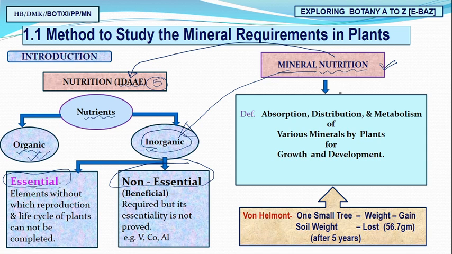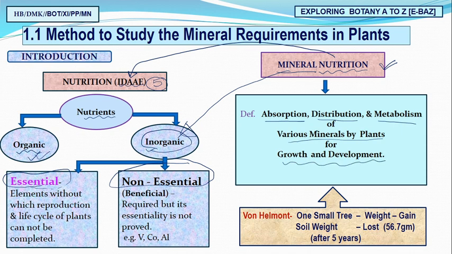So, 11th class students, how will you define mineral nutrition? Don't worry, you can easily define it. Mineral nutrition is the absorption, distribution, and metabolism of various minerals by plants for growth and development.